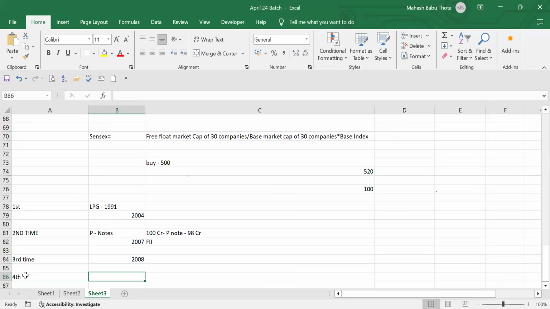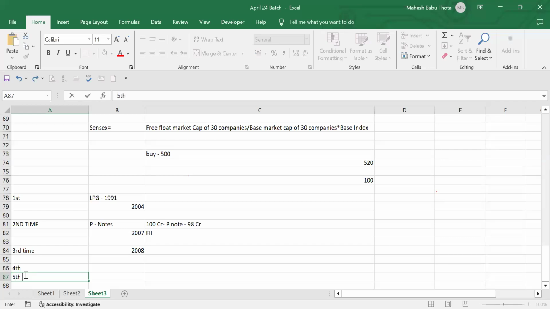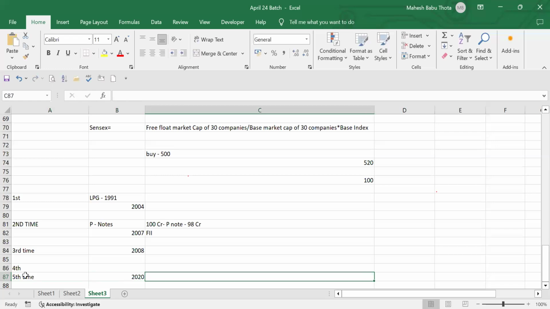And again, the fifth time, in 2020, within a day or two, we had two downside circuits. What was the reason? Corona, COVID. That was the reason. Two downside circuits continuously because of the COVID lockdown. So that's all, guys.